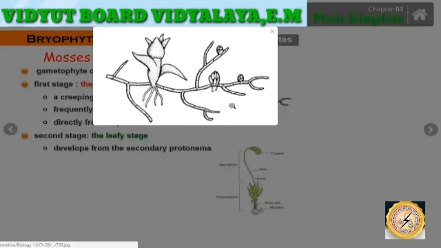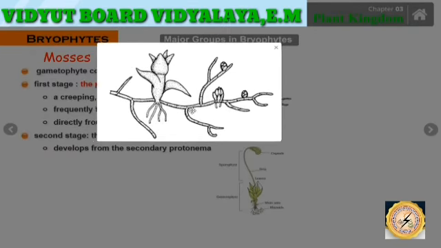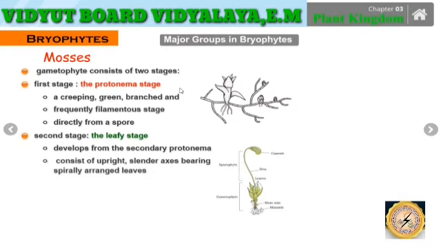The second stage is a leafy stage, which develops from a secondary protonema. Here we can see very well how the leaves arise from a secondary protonema. Initially the branched structures form, and later on the development of the leaf-like structures takes place.